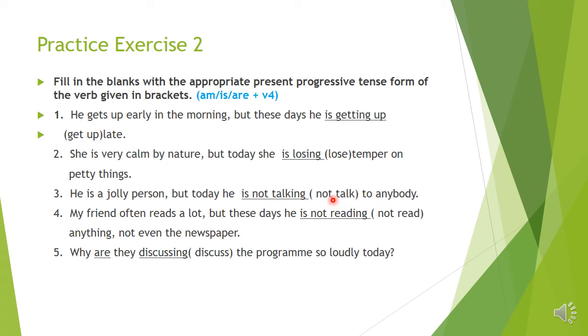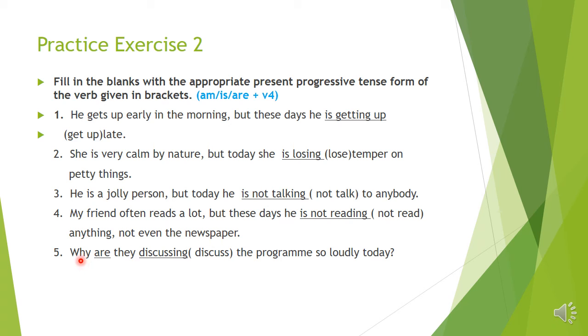Okay, children. Number 4. My friend often reads a lot. But these days, he dash not read anything, not even the newspaper. So children, here present progressive tense. Read. What is the ing form of read? Reading, not reading. Then from these three words, we have to choose one word. What is the chosen word, children? See the subject here. He is the subject. So he is. We have to use. So he is not reading anything, not even the newspaper.